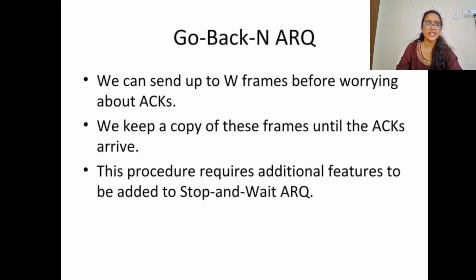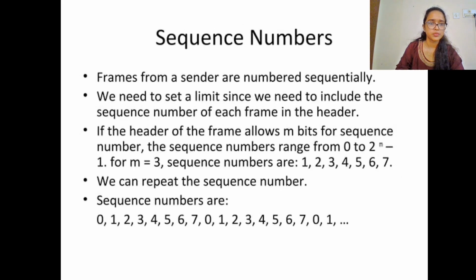ARQ. We can send up to N frames before worrying about acknowledgement. So the sender keeps a copy of the frames until the acknowledgement arrives. This procedure requires additional features to be added to stop and wait ARQ. In a sliding window, the frames from the sender are numbered sequentially as sequence numbers. We need to set a limit since we need to include the sequence number in each frame header.